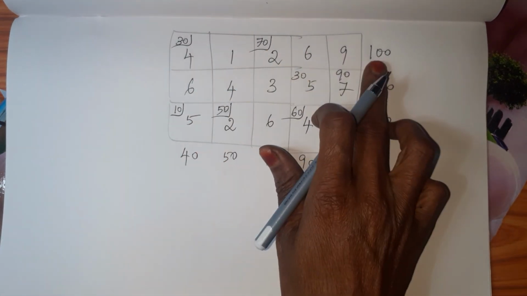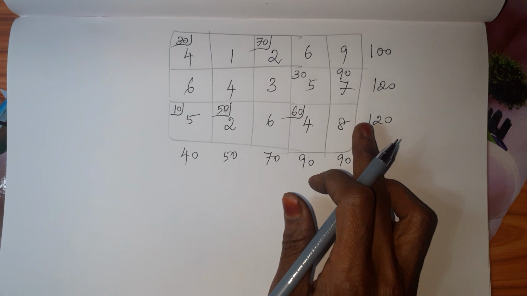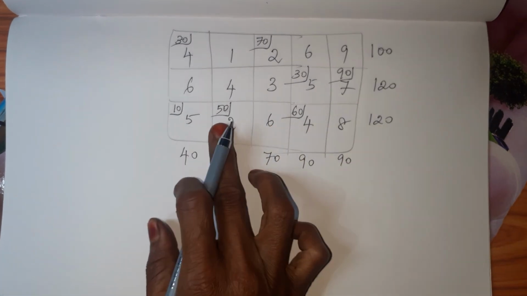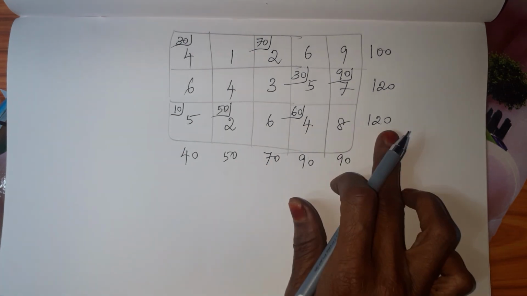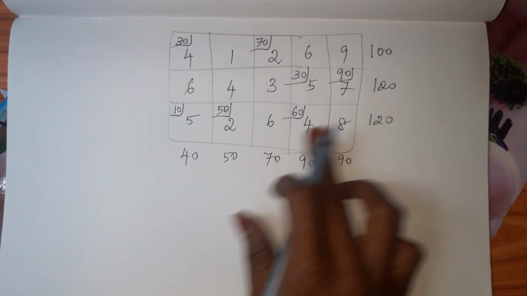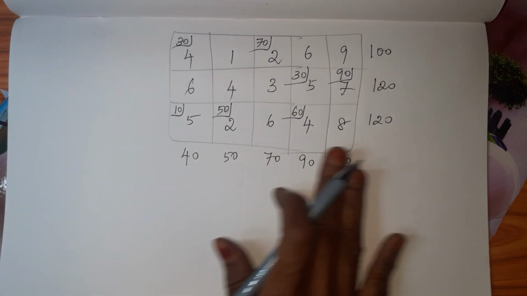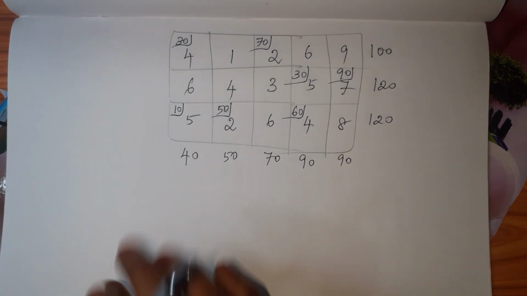30 plus 70, 100. The total is 100. And here 30, 90, 120 is the total. 10, 50, 60, 60, 120. Like that column wise also we can check the total. So up to this what we have got, that is the final thing for VAM.